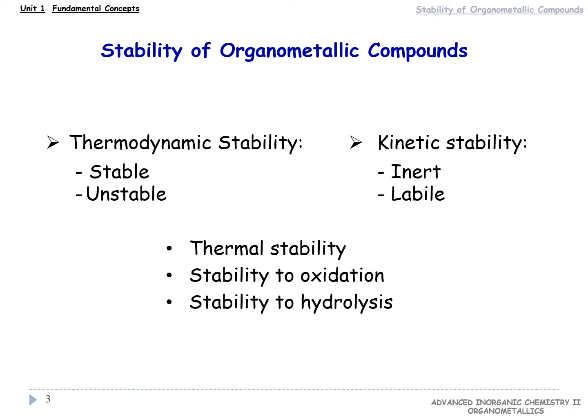When talking about the stability of organometallic compounds, it is important to distinguish between thermodynamic factors, we say they are thermodynamically stable or unstable, and kinetic factors, we say they are kinetically inert or labile. One must be quite clear with what type of stability is concerned. An ill-defined description of a compound as stable may refer to thermal stability or to resistance to chemical attack, especially oxidation and hydrolysis.